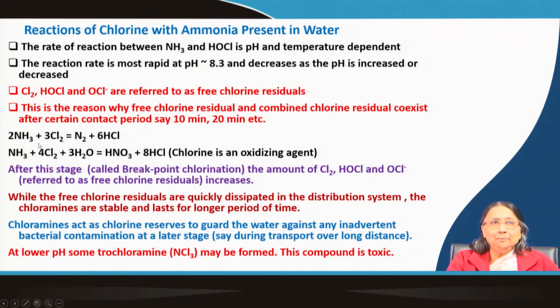So, ammonia is oxidized to nitrogen by chlorine, and ammonia is oxidized by chlorine even to nitrate, which is the highest oxidation state. Chlorine here is acting as the oxidizing agent, and these are also produced at higher concentrations of chlorine. And breakpoint chlorination, what is breakpoint chlorination? I will tell you later after showing the curve.